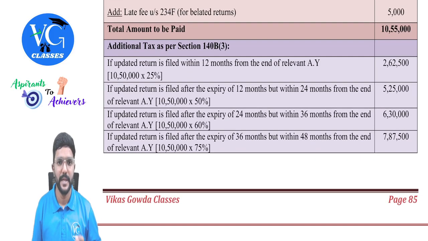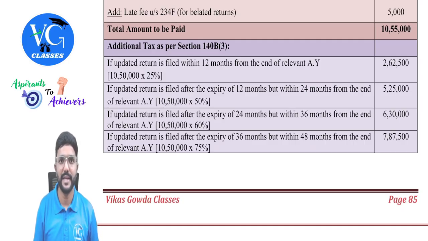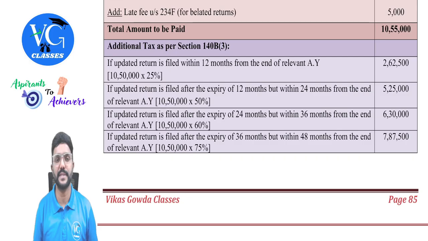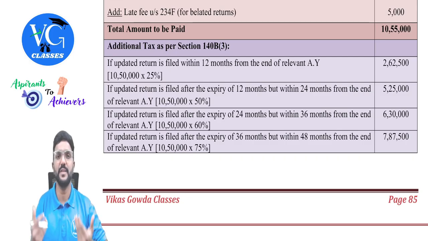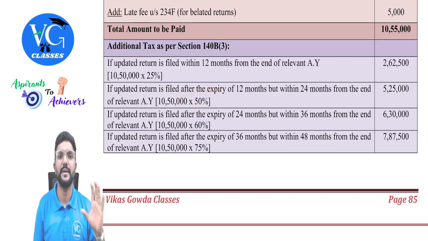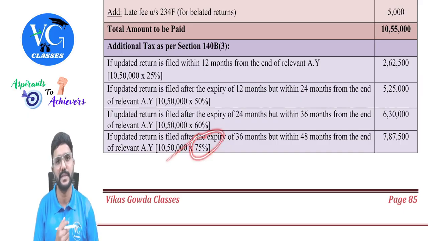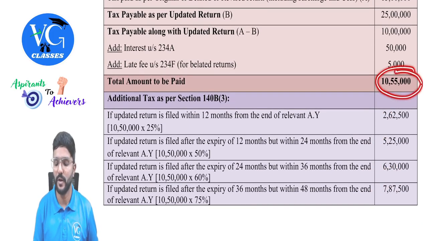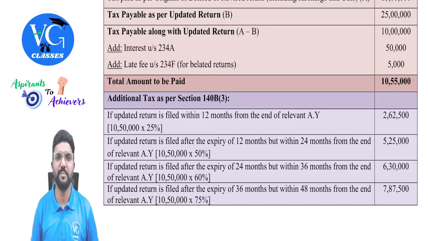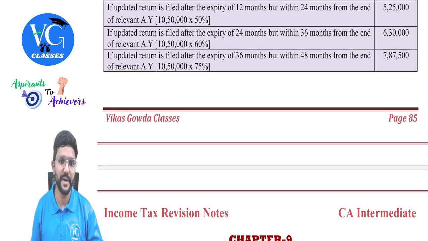So let us see that. If the return, that is updated return, is filed within 12 months from the end of assessment year, then the additional tax would be 10 lakh 50,000 into 25%. If it is after 12 months but within 24 months, then 50% of 10 lakh 50,000. If it is after 24 months but within 36 months, then 60%. If it is after 36 months and within 48 months, 75%, guys. Any one of this. That is 10 lakh 55,000 along with any one of this has to be paid by assessee, guys. Got it? Yes.